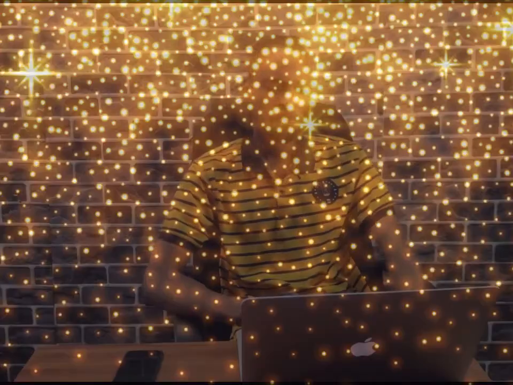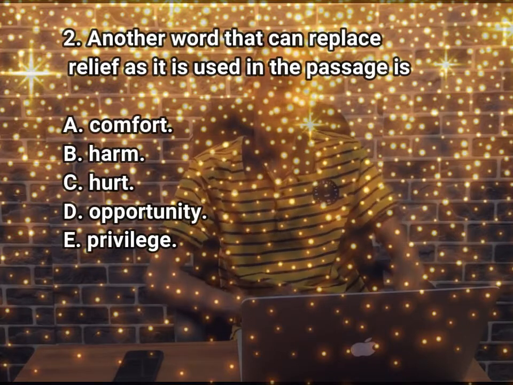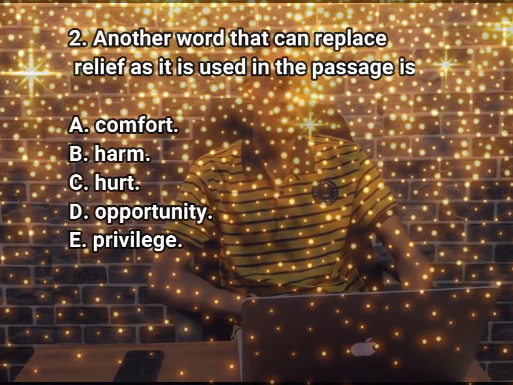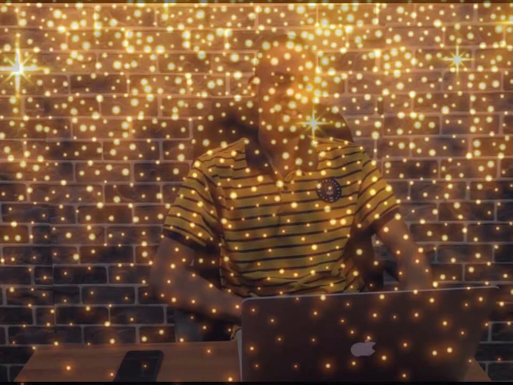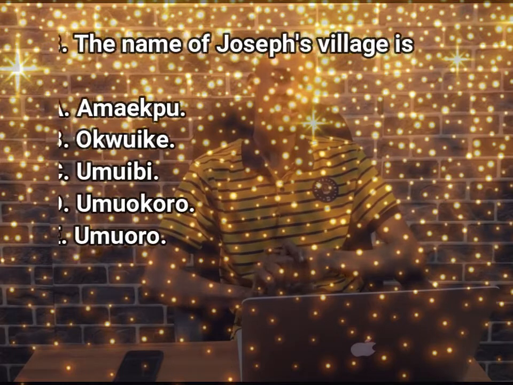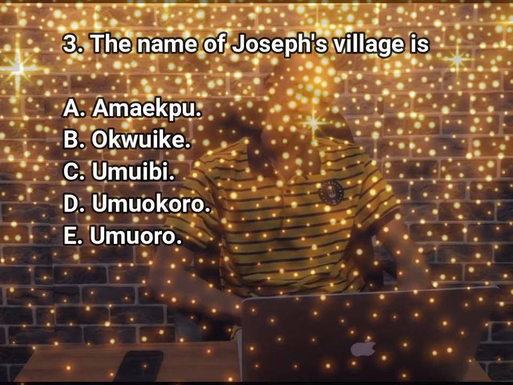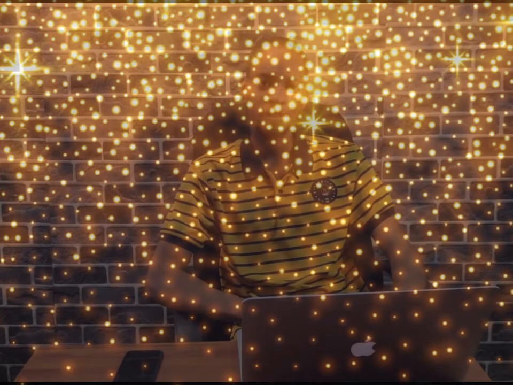And the second question says, another word that can replace relief in the passage is A. comfort, B. harm, C. hurt, D. opportunity, and E. privilege. The third question says, the name of Joseph's village is A. Amekbu, B. Okwike, C. Omuibi, D. Umukoro, and E. Umoro. So, reading this passage, we should expect the name of Joseph's village. In case there are many villages, we have to point out that name and take it very serious.